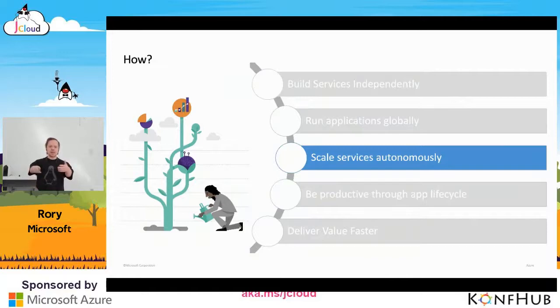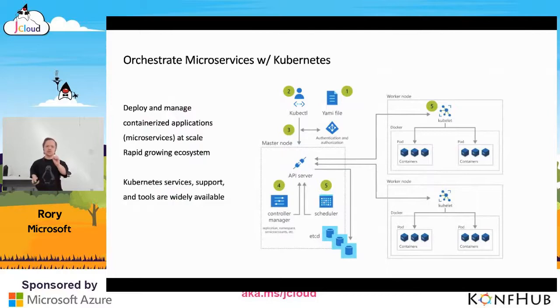Great. So we've decoupled our application with microservices. How do you scale them based on their respective demands without impacting the overall performance? We've already introduced the concept of orchestration earlier. Typically, this component is an off-the-shelf technology such as Kubernetes. Kubernetes orchestrates clusters of virtual machines and schedules containers to run on them based on the resource requirements of each container. It is the platform I'm looking for to really manage and scale my microservices autonomously. And this is the platform that we're going to focus on for the rest of the talk.